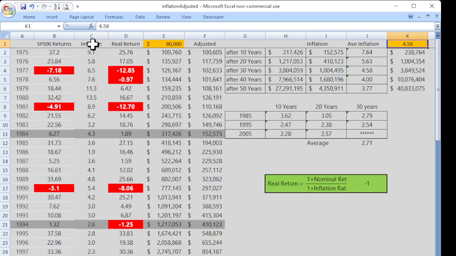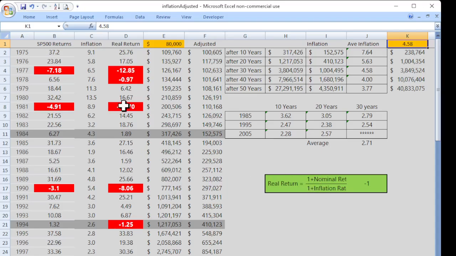So that's why people like to consider what the real return is when you take into account inflation. This is the formula that's used down here to come up with what the real return would be. For example, 1977 numbers: the S&P 500 return was down 7.18%. But if you take into account the inflation rate of 6.5%, you actually had a real return on your money of down 12.85%. This is a formula that we use. You're going down through here.